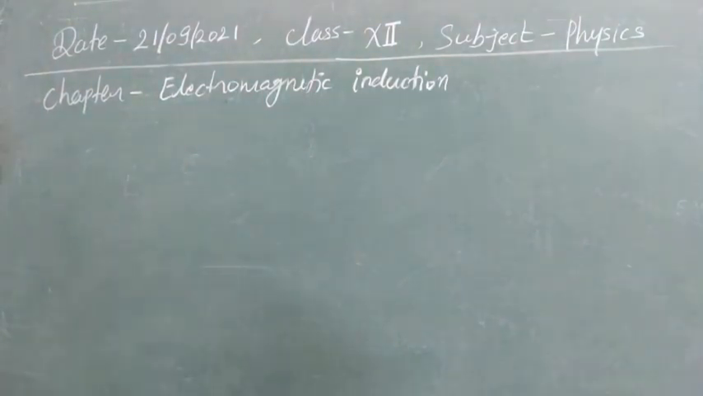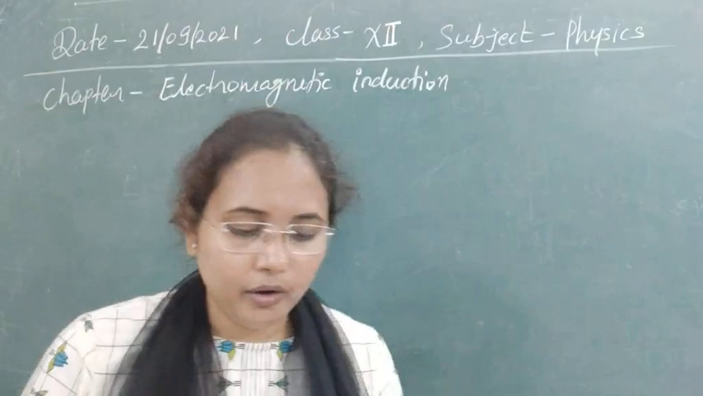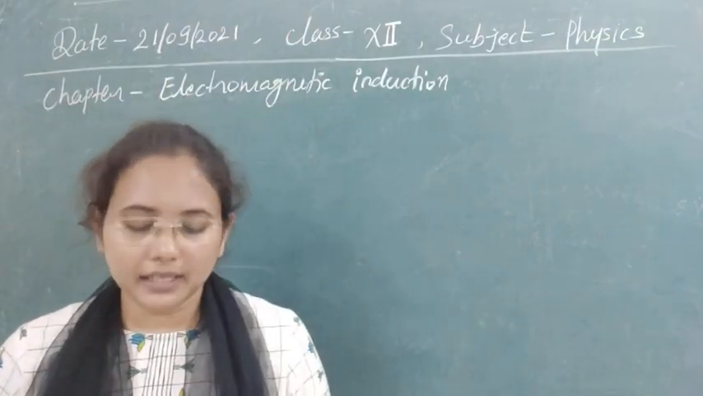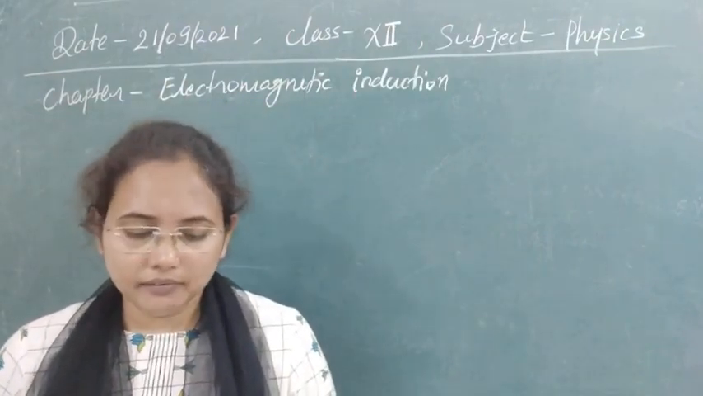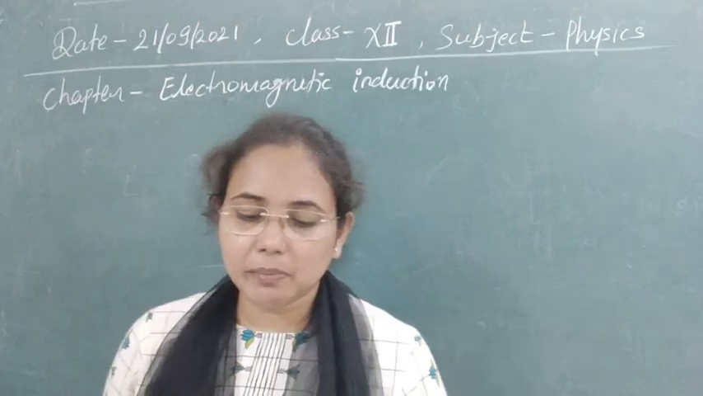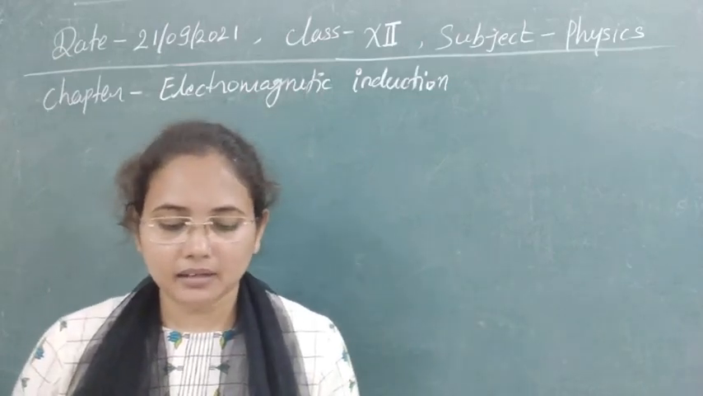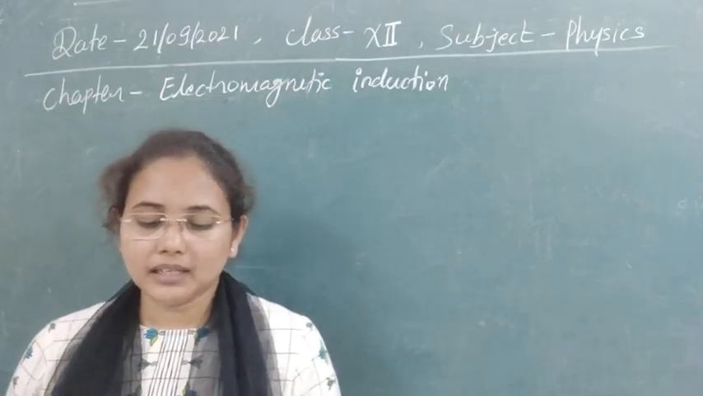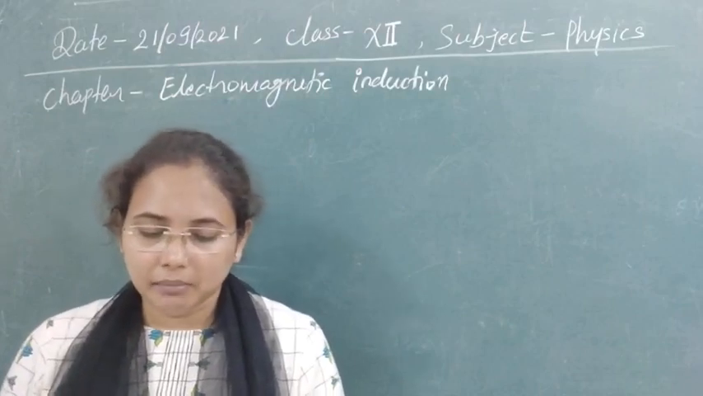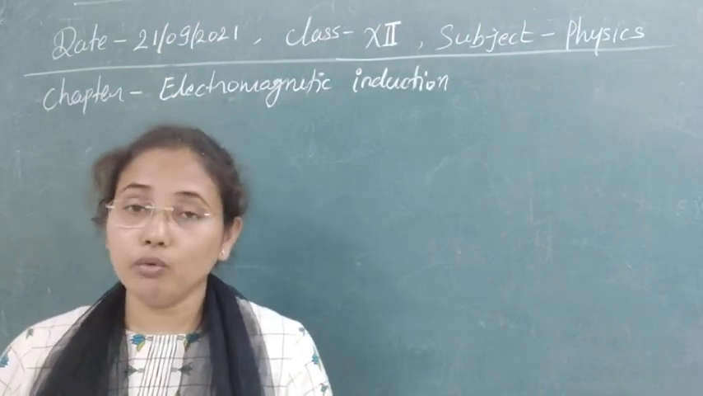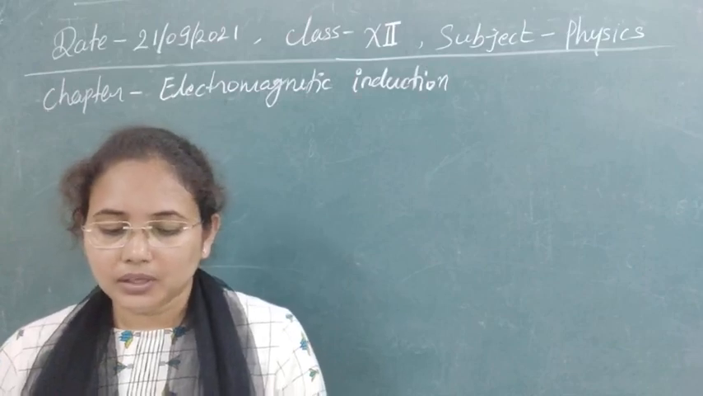Now the next question: according to Faraday's law of electromagnetic induction, options are given. First, an electric field is produced by a time varying magnetic field. Second, a magnetic field is produced by a time varying electric field. Third, a magnetic field is associated with a moving charge. Fourth, none of these.